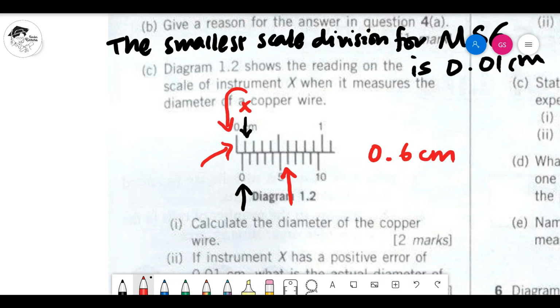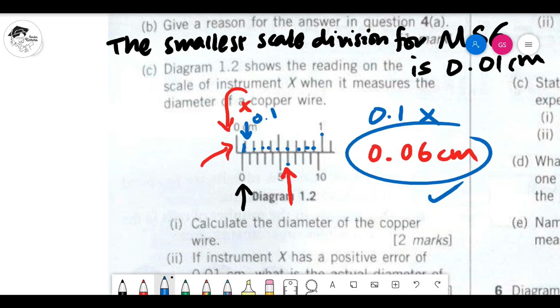So, this thing is 0.6. Oh, 0.06. Sorry, 0.06 centimeter. Okay? Because we haven't reached 0.1. We haven't even reached 0.1. 0.1 is supposed to be here. This one. Belum sampai. Why do I know this is 0.1? Sebab here 0.2, 0.3, 0.4, 5, 6, 7, 8, 9, 1.0. So we know this is 0.1. Here will be 0.06. So this is the correct one.